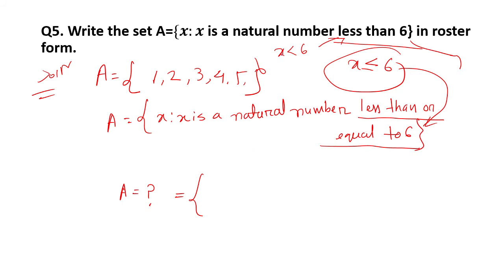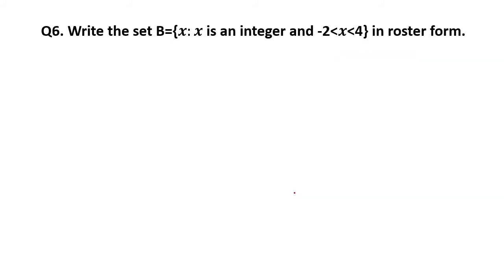So x is strictly less than 6, so I am not permitted to take x equal to 6, so I have not written 6 here. But in this set I will write 1, 2, 3, 4, 5, 6 also. Why? Because I am permitted to take 6, because it is given that the less than or equal to term is there. So like this.